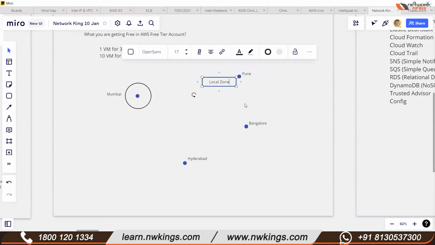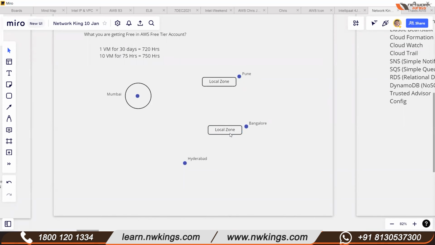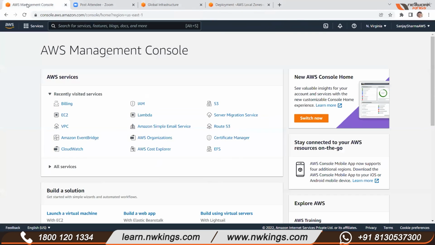I think in India we don't have any local zone as of now, but gradually they are going to create more local zones. We have some local zones. I can show you the list of the local zones. In AWS Global Infrastructure, let's see, I think it is in EC2.